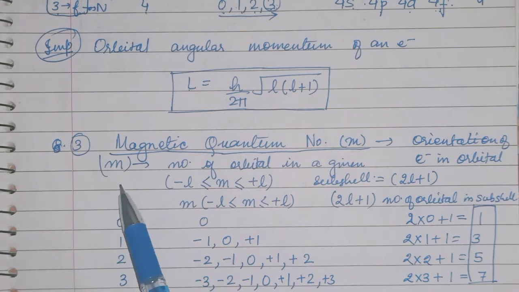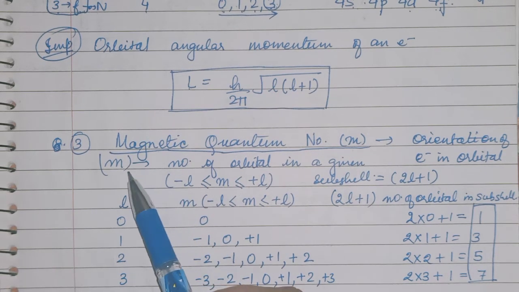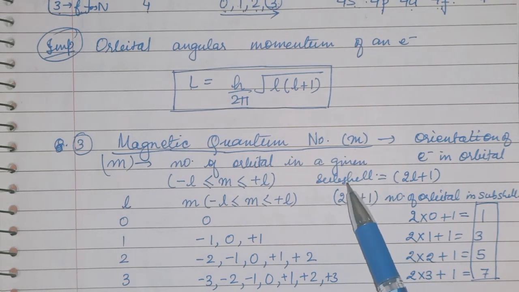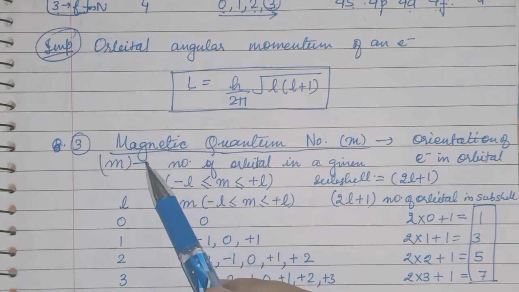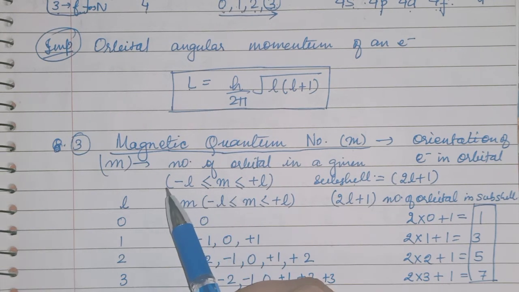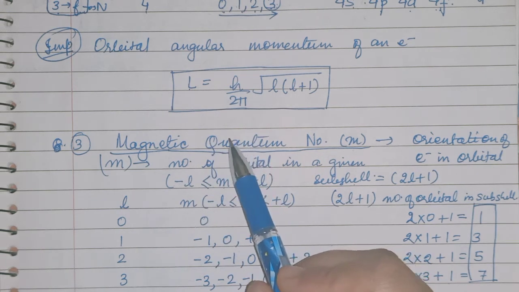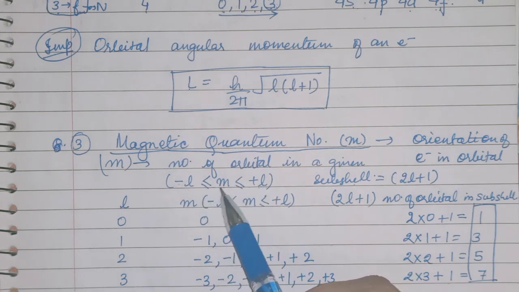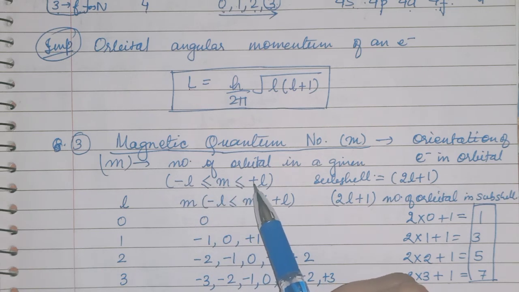Now the third quantum number is the magnetic quantum number, and it is represented by m. Magnetic quantum number will give you the number of orbitals in the given subshell. How many orbitals are there in the given subshell, that will come from m. And here you can see the value of m is in between minus l and plus l. Whatever value you are getting for l, just put minus and plus on that l, you will get the value of m. So you have to start from minus l and reach till plus l.